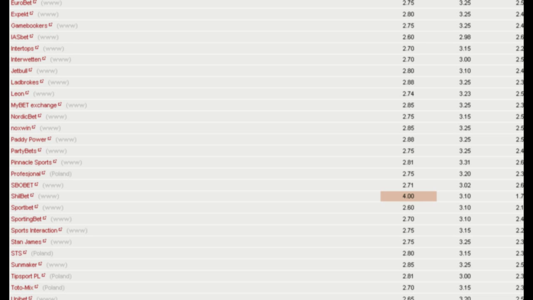When I told the players about Shilbet's explanation, they said no, they are certain they did not make a first half bet, and I was pointed to the odds for the game. And if you look at the odds from Odds Explorer for the game, you'll see that the odds were 4.0 for Ecuador, 3.1 for the tie, and 1.7 for Argentina. That's full game odds for Shilbet. And it's the same odds that were being offered on all these wagering tickets. So not only did all the players believe that this was a game bet, but the odds tracking sites believed that these were the odds for a full game bet also.